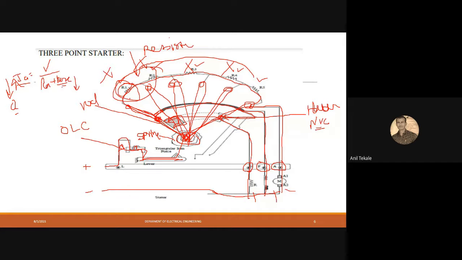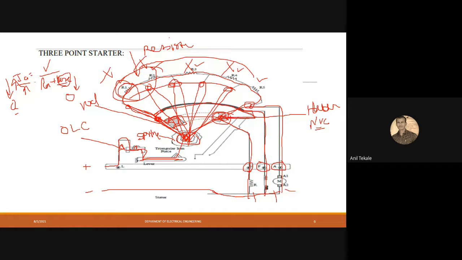Because at the starting I had reduced my current by using these resistances. So at the end, all my external resistance will become zero, and at that time my IA will be maximum. So what will be the function of this coil? When current is flowing through this coil and there is any kind of fault, then our current will get interrupted, and the current flowing through this coil will stop, and due to that this coil will become demagnetized. Once this coil is demagnetized, it can leave the rod which it is holding or attracting. So it can release the handle.